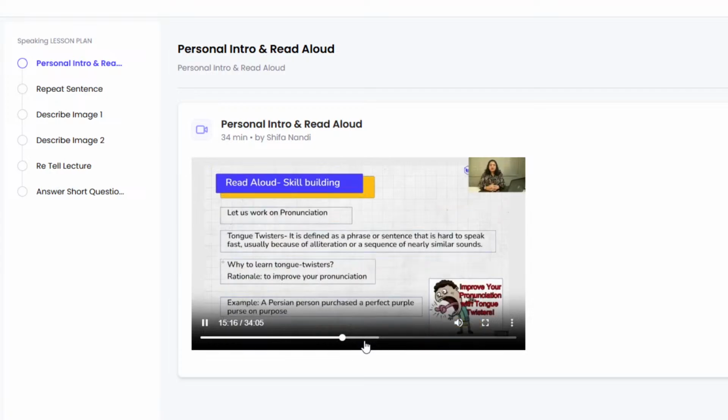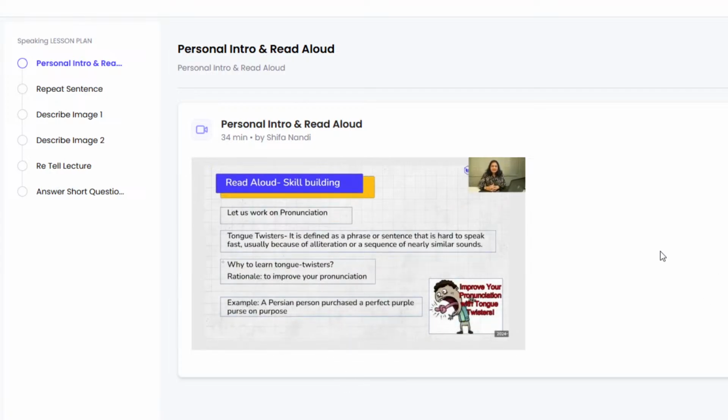Let's move ahead. Now that you know about the scoring, let's begin with the read aloud question. But even before that, I would like to build your skills in the area of pronunciation. You know why pronunciation is critical? Because primarily it is the AI that is judging you and rating you and giving you a score in this question. So you certainly need to pronounce each word correctly. And what happens if you don't? The AI will not be able to understand and you lose your point for that particular word. So let's work on the pronunciation.